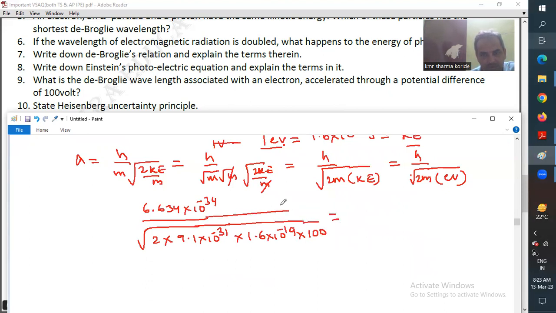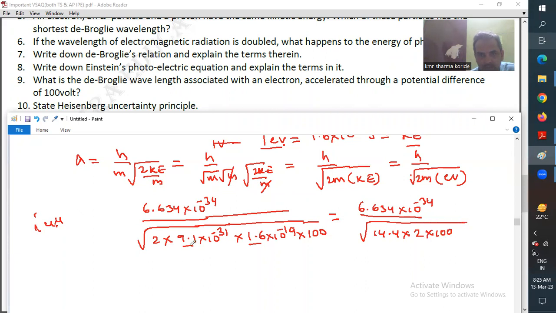If you simplify this, you will roughly get 6.634 into 10 to the power of minus 34 divided by root of 1.6 into 9, which is 14.4, into 2 with 100. And the power is minus 31 minus 19, which is minus 50.